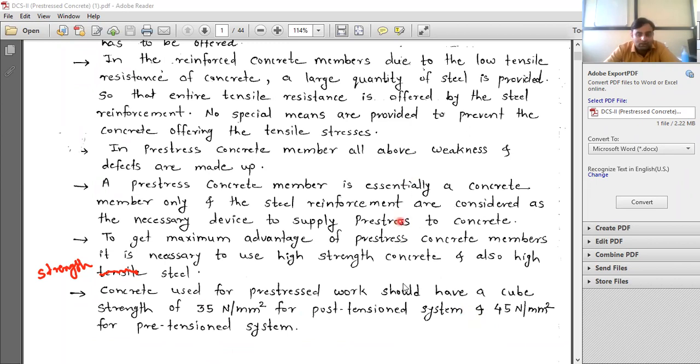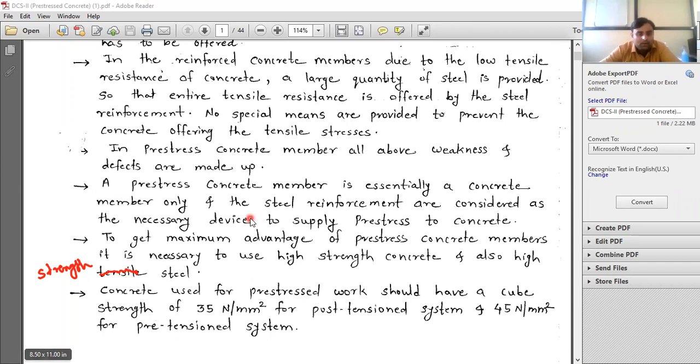So these are the 3 points which give you some description about pre-stressed concrete. The above 3 points tell us why we need pre-stressed concrete. The middle point says that these above weaknesses are made up in pre-stressed concrete. Then the next 3 points, point 1, 2 and 3, tell us a little bit more information about it.